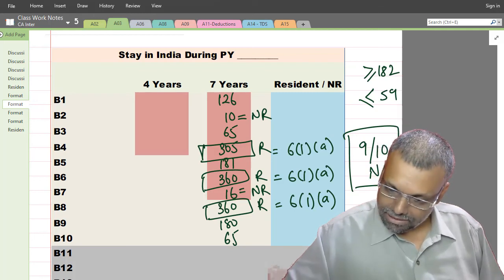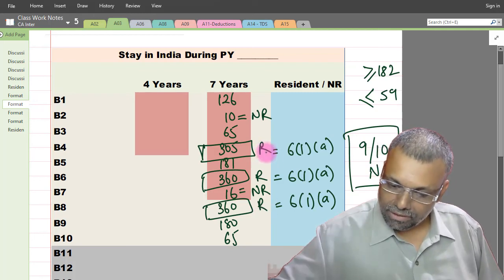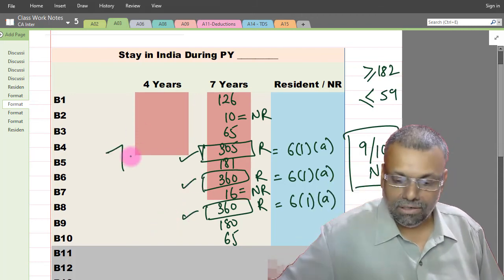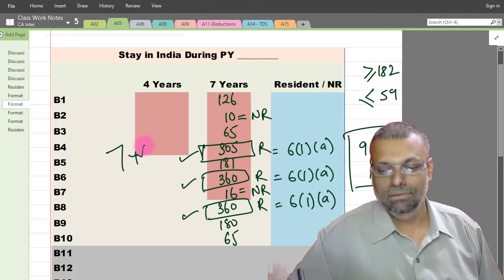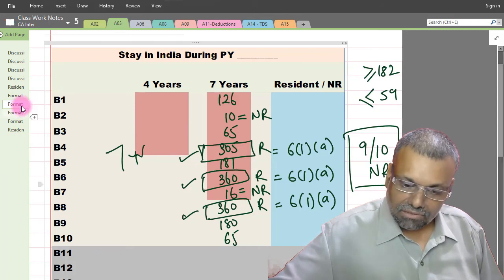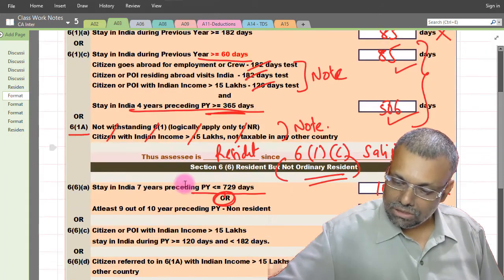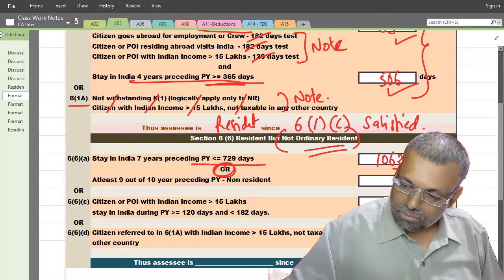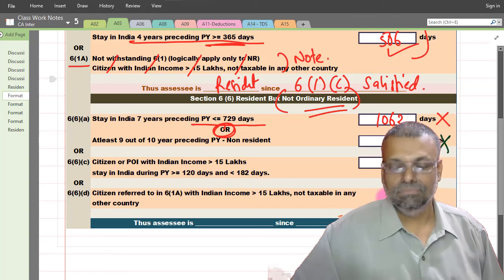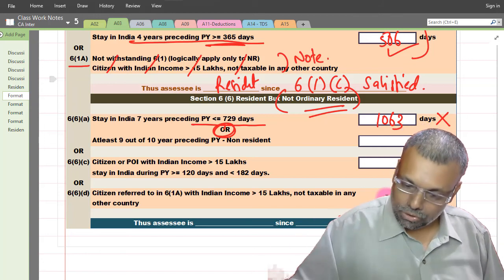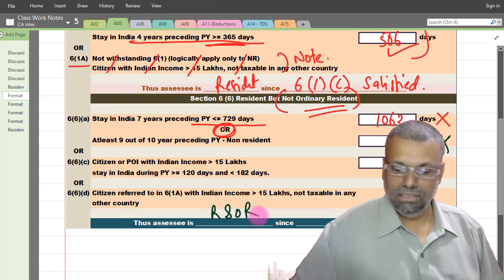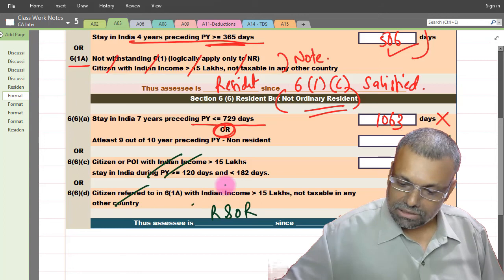Listen very carefully. Out of 10 years, supposing 3 years you have already decided resident, if all other years you are supposing non-resident, only 7 years maximum you can be non-resident. That means you are not going to satisfy the condition. At the given stage itself, I can logically conclude that this condition will not be satisfied. And I can straight away conclude that the assessee in the given case is resident and ordinarily resident, because 6(6)(c) is not applicable. This is also not applicable.